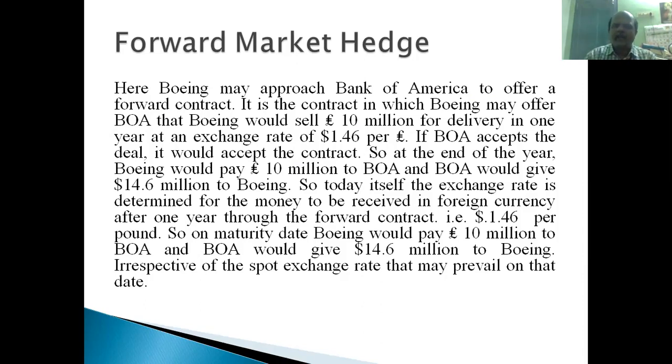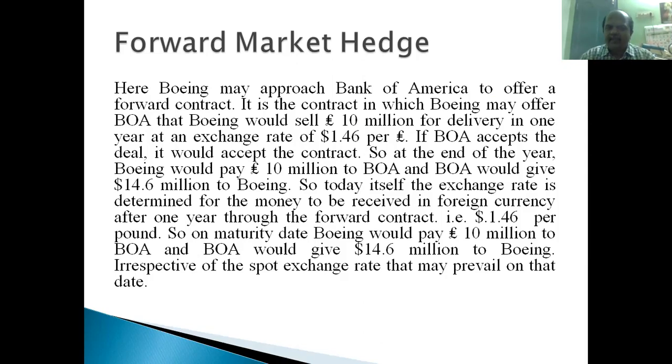They offer the deal to the Bank of America, telling them that they will be giving 10 million pounds. The Bank of America has to pay $1.46 for every pound, right? So almost $40.6 million they have to pay to Boeing Corporation. If Bank of America accepts the deal, it means they accepted the contract, right? So at the end of the year, when Boeing receives this 10 million pounds from British Airways, BOA would give $40.6 million to Boeing, right?